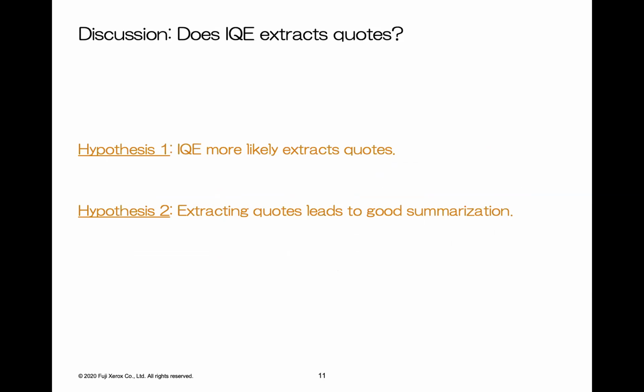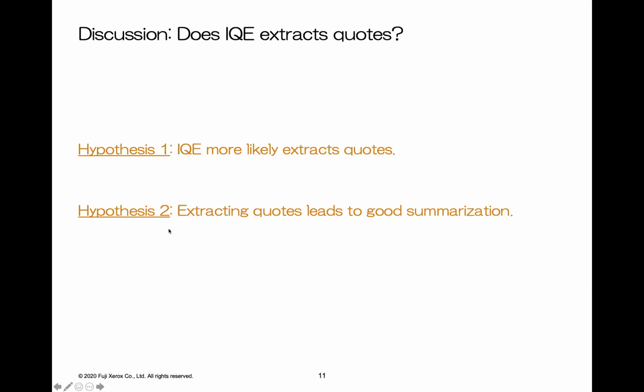We further discuss two hypotheses. Our model, IQE, is based on two hypotheses. First, we assumed our model can extract quotes, but because our model does not use quotes as supervision, it is not clear if our model can extract quotes. So we verified if IQE is more likely to extract quotes.